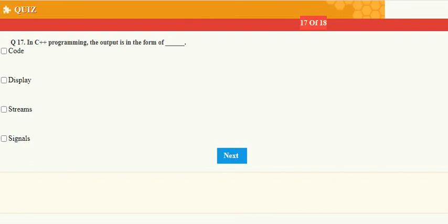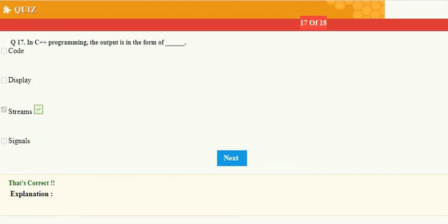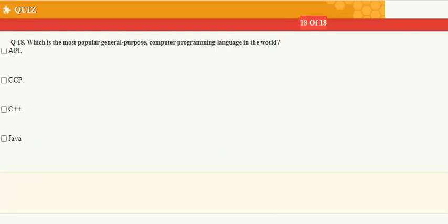In C++ programming, the output is in the form of streams. Now last question, which is the most popular general purpose computer programming language in the world? It will be C++.